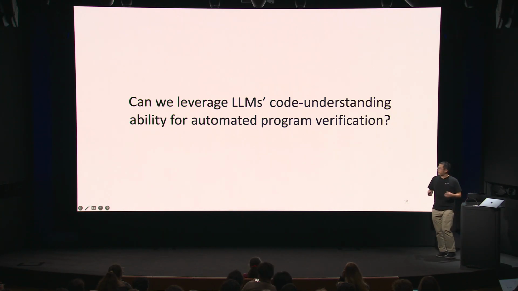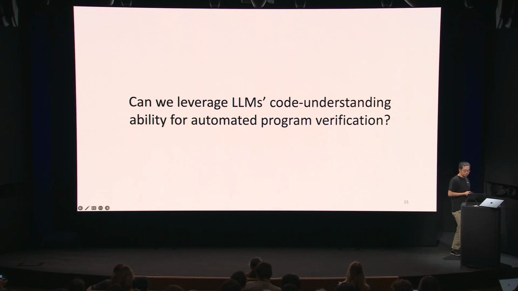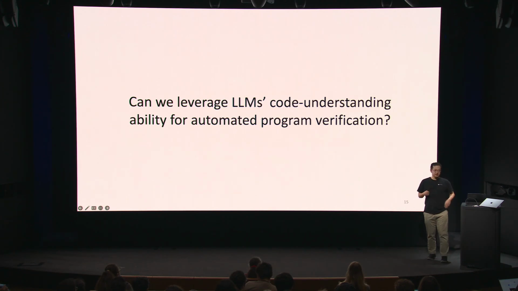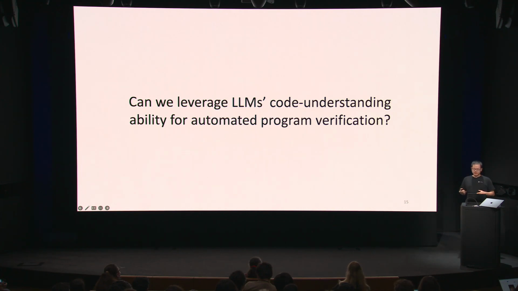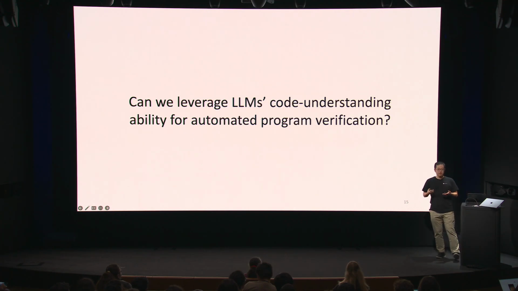Based on these observations, we asked this question: can we leverage an LLM's code understanding ability for automated program verification? This is a challenging, ongoing problem that the formal methods community is trying to tackle. Part of the reason is that we have automated reasoning tools that can perform low-level logical reasoning, but sometimes to prove that a program is correct, we need more high-level understanding of the program that can guide the verifier to perform low-level logical reasoning.